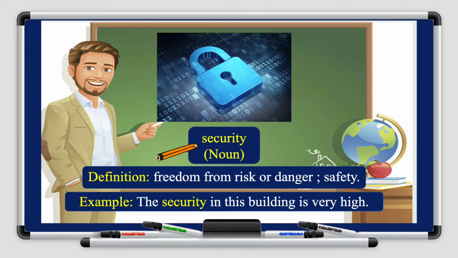The next word is security. So security means freedom from risk or danger. It is talking about the safety of something. When you're talking about security, you're talking about making something safe, okay? So for example, the security in this building is very high. So imagine you have a building that has a lot of, for example, security guards, cameras, and everything. So we say that all of this is the security. So the security of the place is very high.